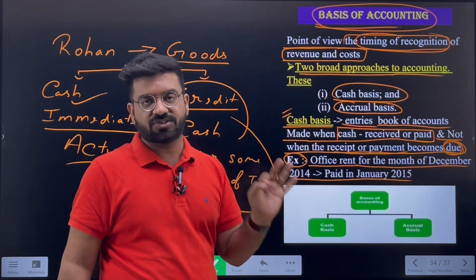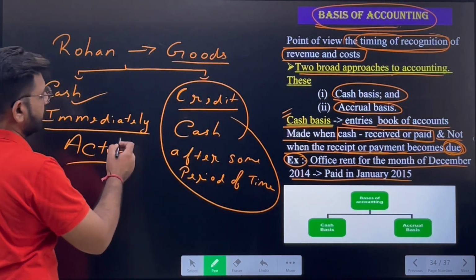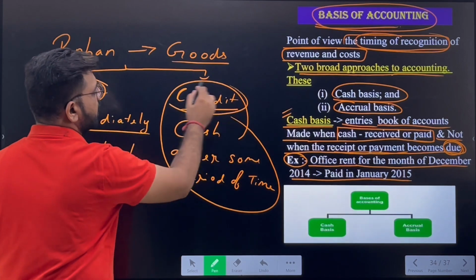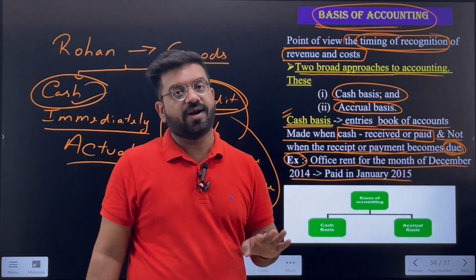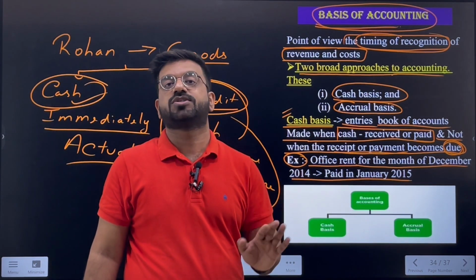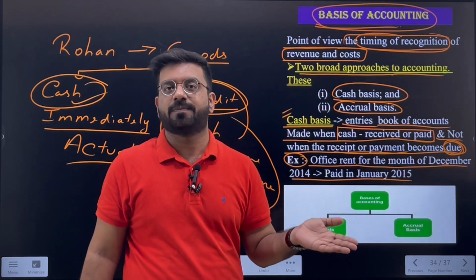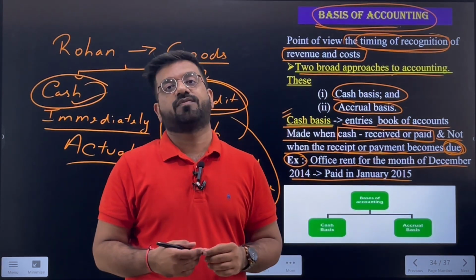Cash simply records the cash transactions. Accrual records both transactions, that is cash and credit. Now, which one is better and more accurate? Obviously, the accrual, because it records all types of transactions. Okay. I hope this full concept of basis of accounting is very much clear to you.